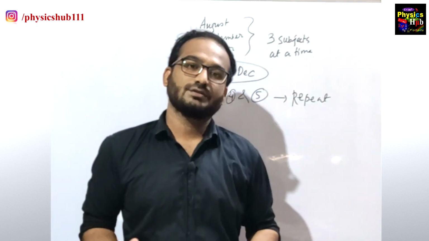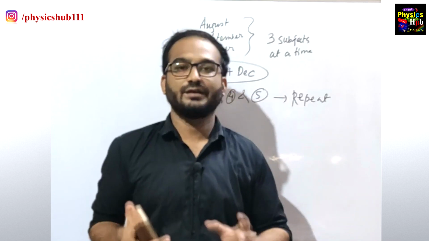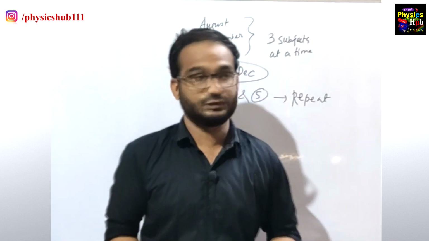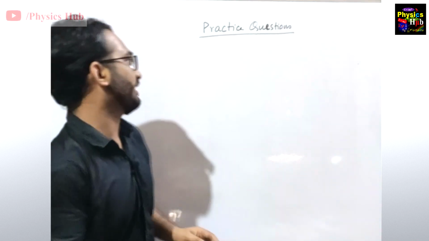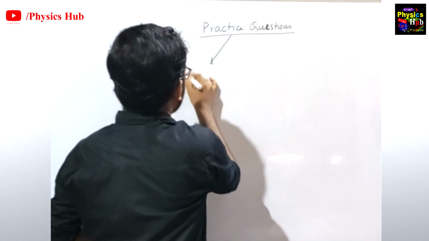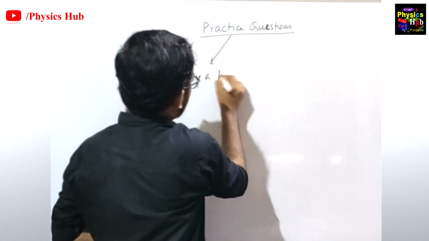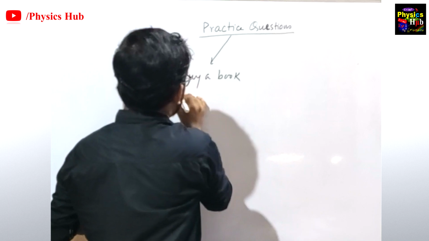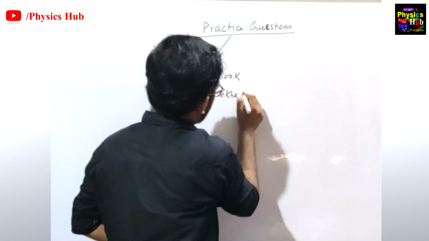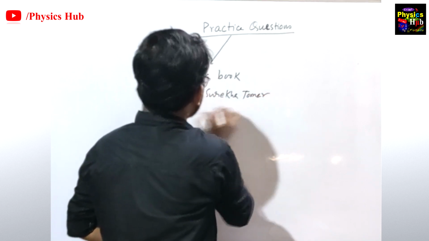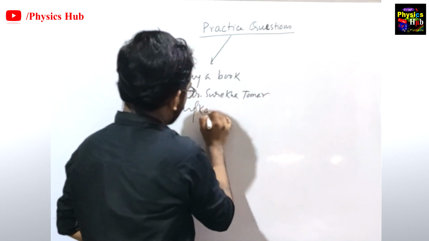Now let's talk specifically about how you can practice questions and what the source should be. In addition to solving previous year problems, you must practice some new problems. For this, you can buy a book by Dr. Surekha Tomar from Utkarsh Publications.